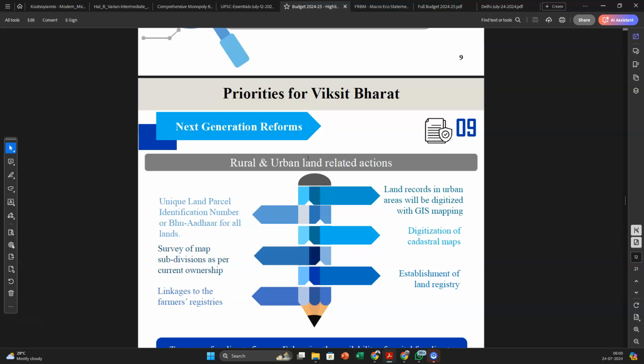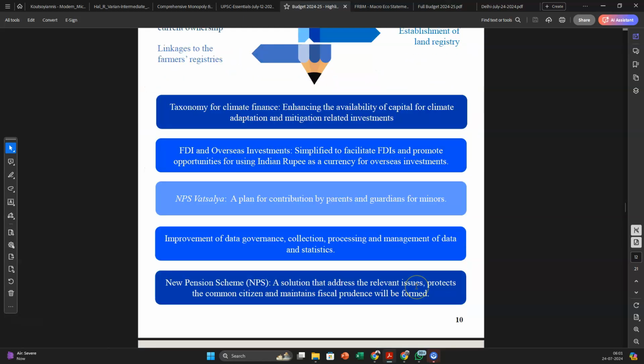Next generation reforms are majorly related to rural and urban land related actions. Just like you have an Aadhaar card, you are creating a Bhu Aadhaar for all lands, and linking the maps of subdivisions as per current ownership. Also linkages to farmer registries and digitalization of the digital maps. So this is something they're doing now. Also read about NPS Vatsalya.